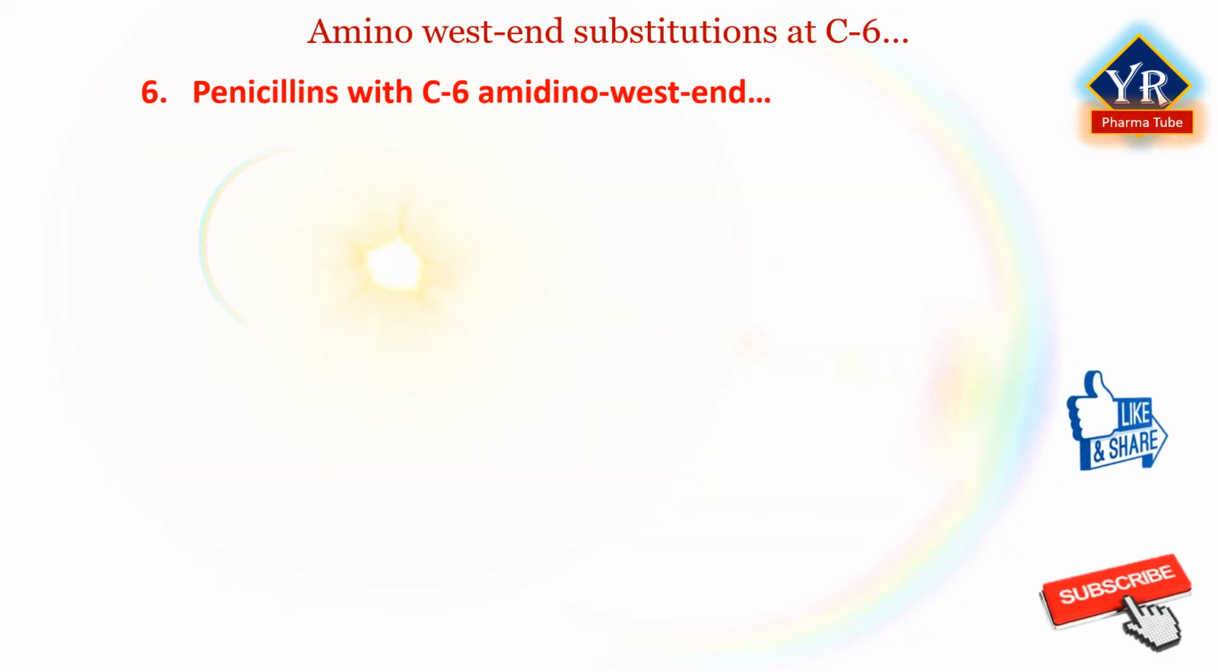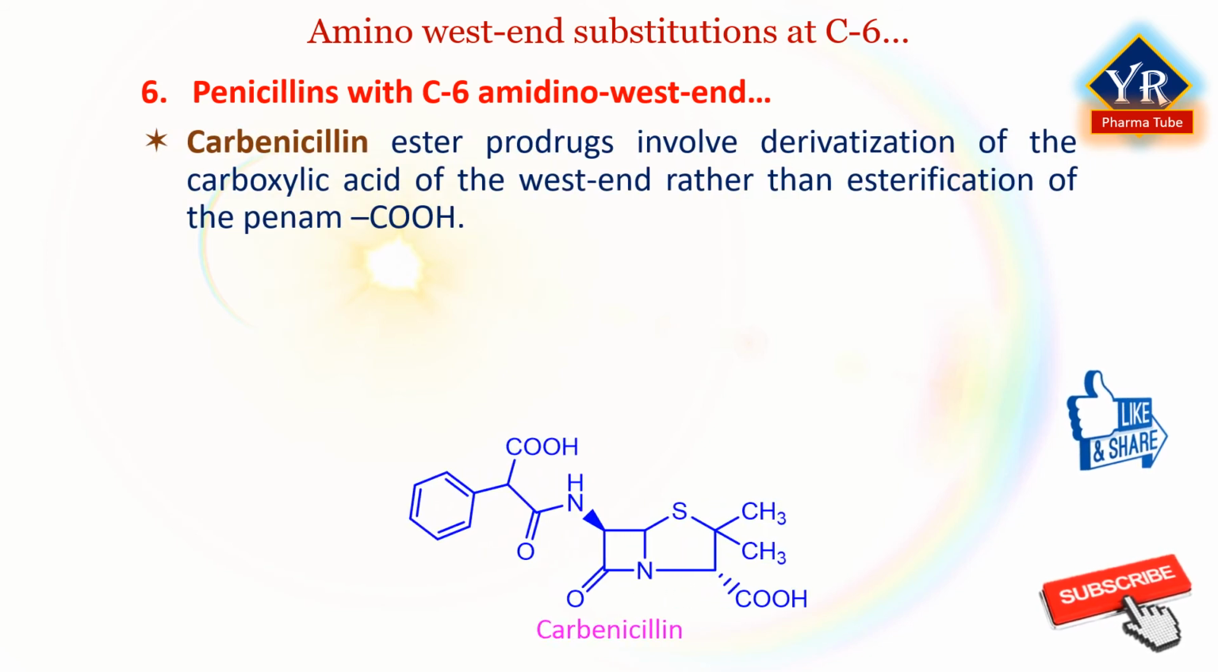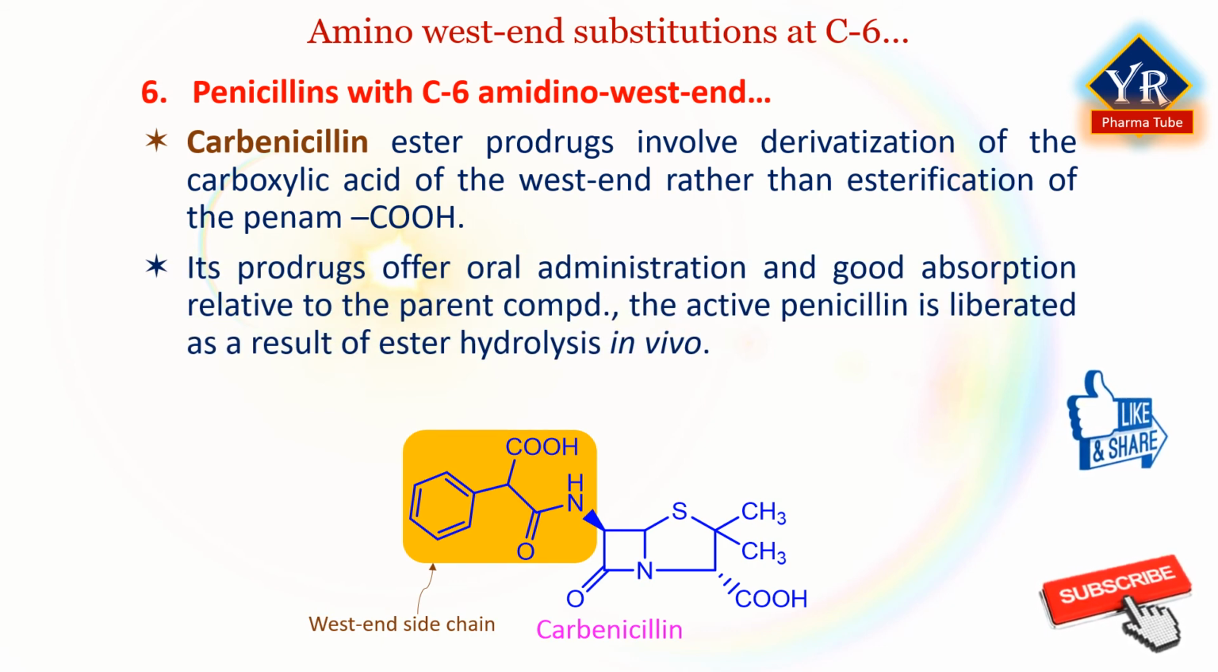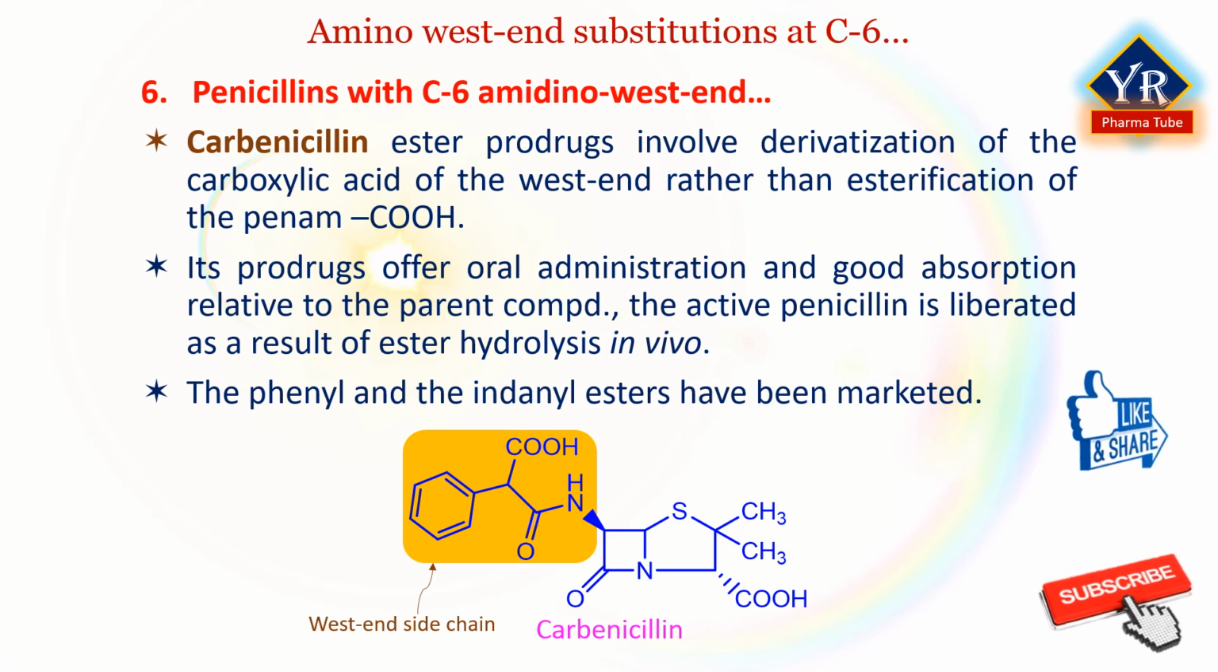Another variation of the penicillin west end is the development of carbenicillin prodrugs. Carbenicillin ester prodrugs involve derivatization of the carboxylic acid of the west end rather than esterification of the penicillin carboxylic acid, which is more common among the penicillin prodrugs. Carbenicillin prodrugs offer the advantage of oral administration and good absorption relative to the parent compound. The active penicillin is liberated as a result of ester hydrolysis in vivo. The phenyl ester and the indanyl ester of carbenicillin have been marketed.